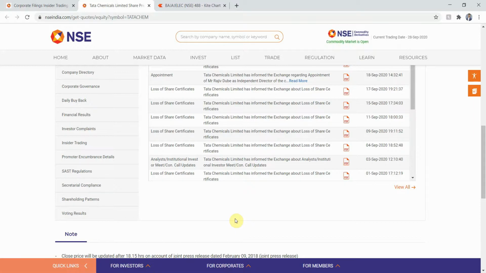Next, what I'll check is SAST regulations right here. In the SAST regulations, I'll check that there should not be any selling by any institutional investors, say mutual funds or insurance companies, or by any promoter or promoter groups in the last 6 months. Now, this time frame is important. I will check for the last 6 months.